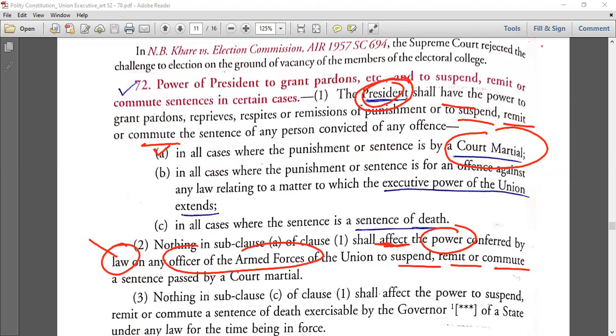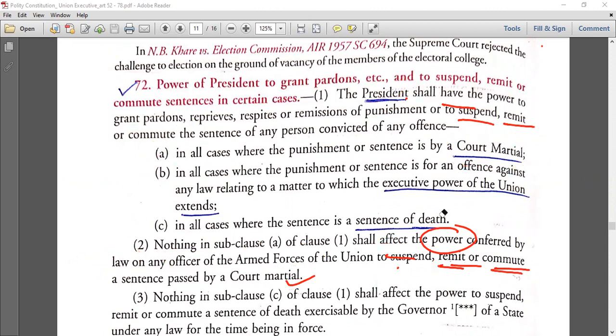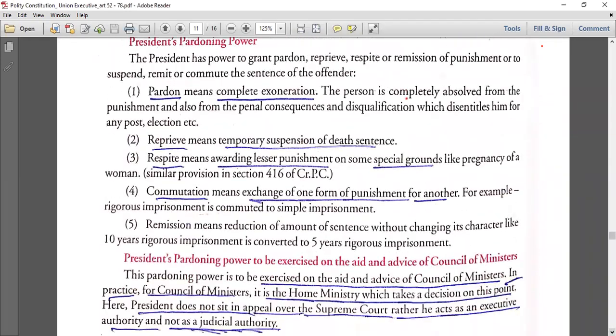तो President has the power. Suppose somebody has other power also from a law, ठीक है? So दोनों को kind of same power मिल रहा है, हाँ या ना? Yes sir. तो this power should not affect this, बस एक बीच में एक दीवार किया गया है, राइट? Yes, उतना है। Here एक चीज है, catch है: suspend, remit and commute a sentence passed by court martial. तो उसको अलग अलग रखो, just to have a differentiation between two powers by two different people. That's why they have mentioned. Okay, fine. So this has been done.